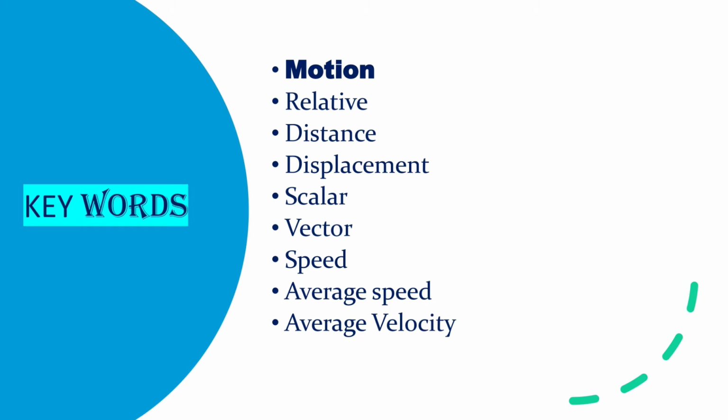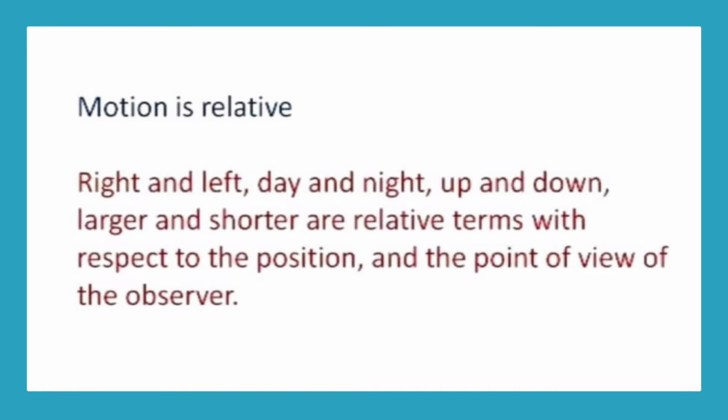Keywords of this lesson: motion, relative, distance, displacement, scalar, vector, speed, average speed and average velocity. Definitions: motion is relative. Right and left, up and down, larger and shorter are relative terms with respect to the position and the point of view of the observer.